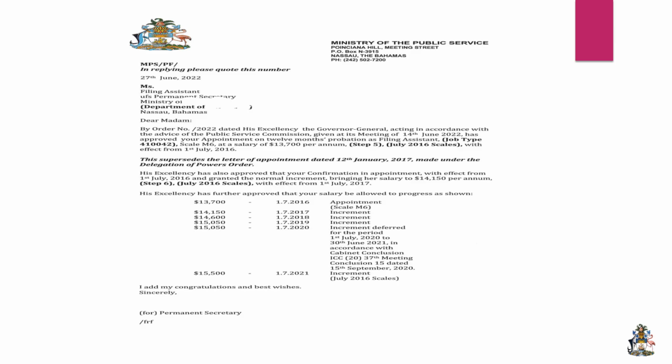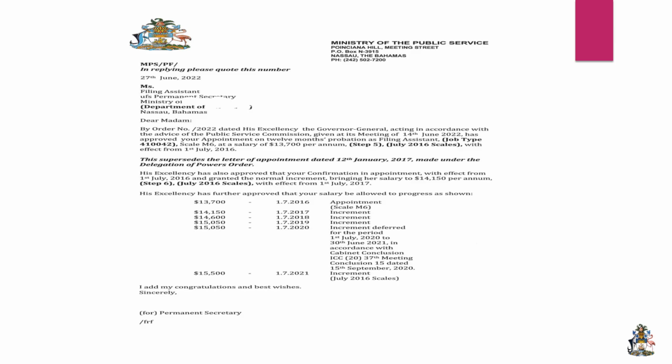We also have here, you see this line which says this supersedes the letter of appointment. Well, this person was formally appointed by the permanent secretary or the establishment secretary. So once it goes to the commission, the Public Service Commission supersedes the establishment appointment, because the Public Service Commission authority is greater than the establishment secretary in terms of appointment, because their appointments are enshrined in the Constitution.